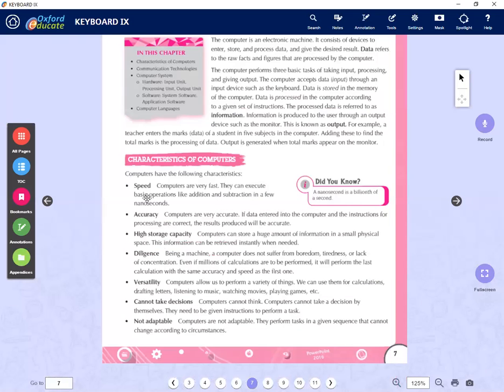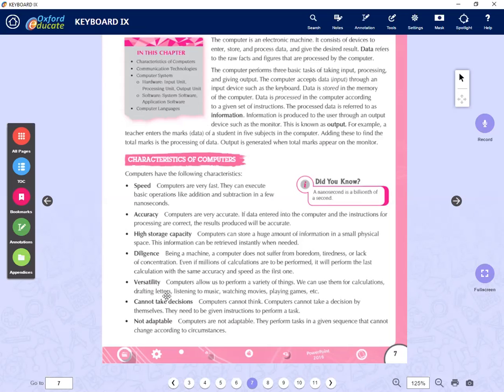So we have these things: speed, accuracy, high storage, diligence, versatility, and cannot take decisions, and not adaptable. For speed, you have to compare with humans, so it's very fast compared to humans. Then accuracy is the same way. Then high storage capacity: you have a higher memory power than humans. Then diligence means a computer does not suffer from boredom. It's not getting tired when asked to do many works.